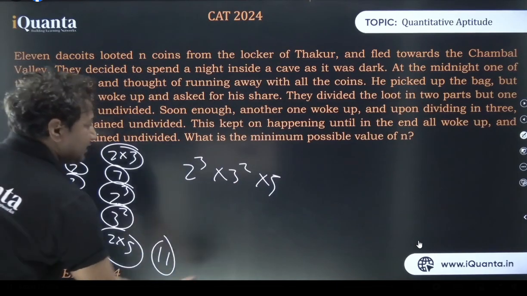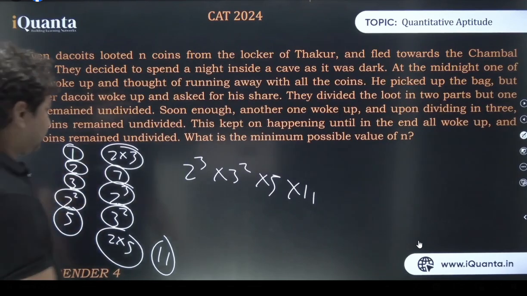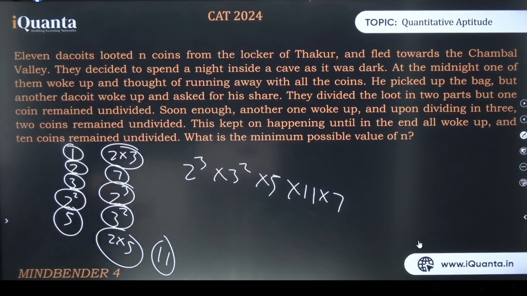Coming to 11. 11 is only 11. Let's put 11 also here. And we got the answer. And 7, of course. This 7 is also there. Now is it clear? Now it's clear, I believe. Anyway, it was the simple LCM method we've been doing since childhood, but we'll learn a slightly smarter method. And this is, I would say, the most advanced application of finding the LCM.